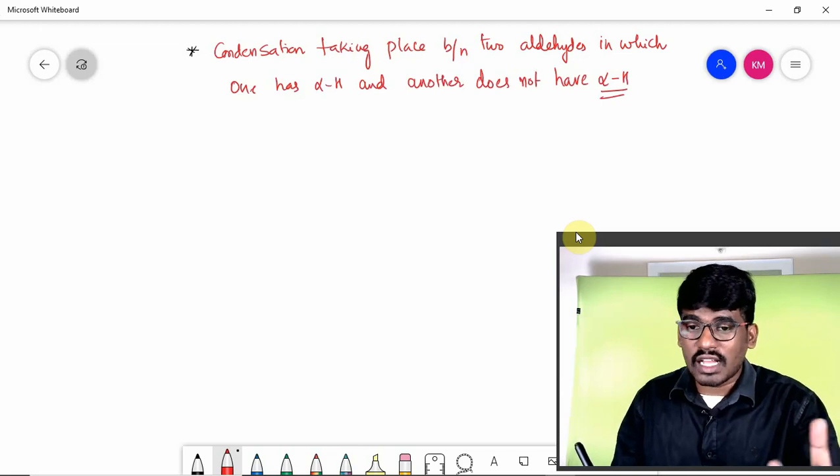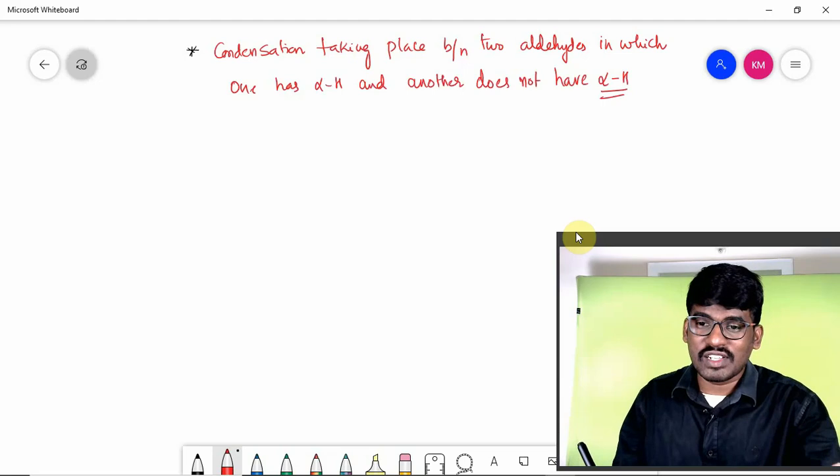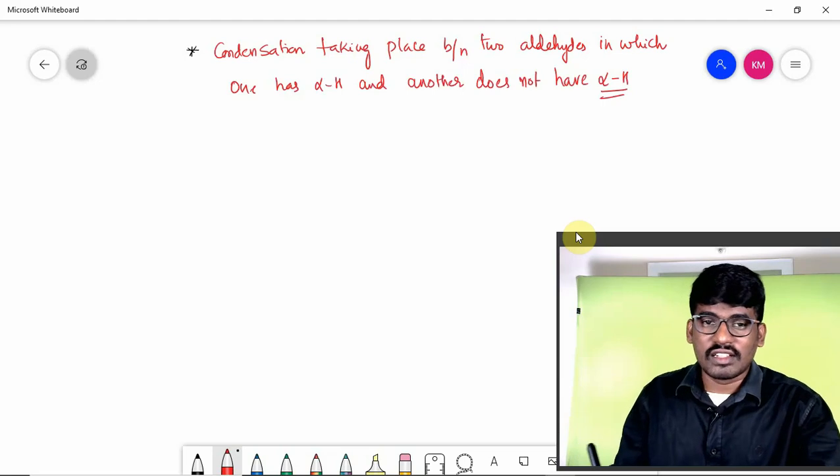In that case also condensation can take place. That condensation is said to be crossed aldol condensation only.